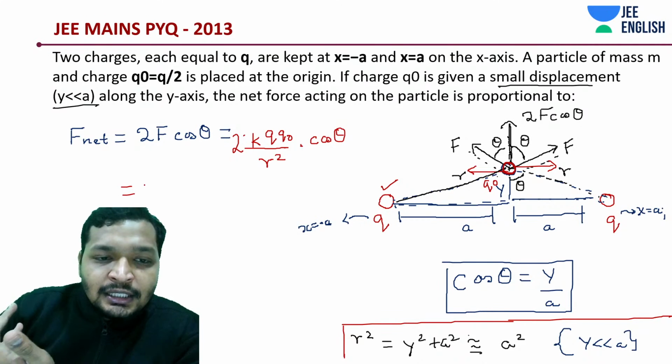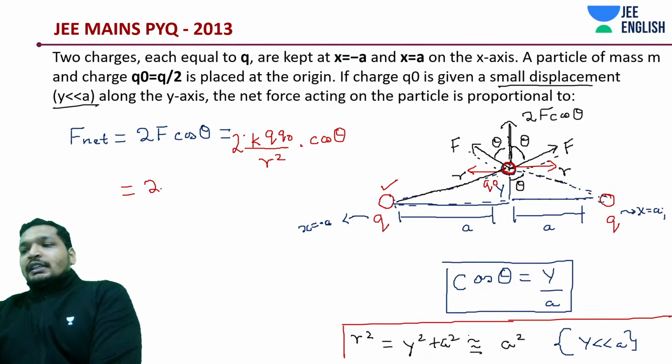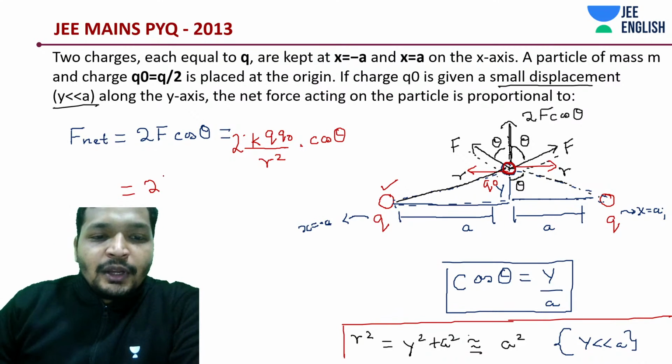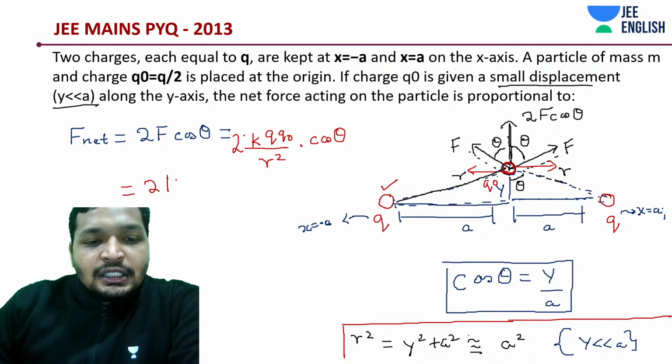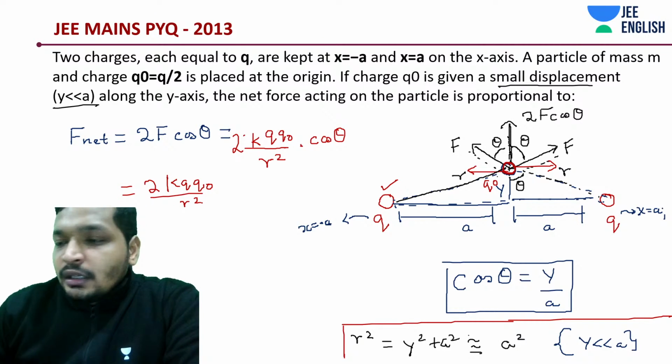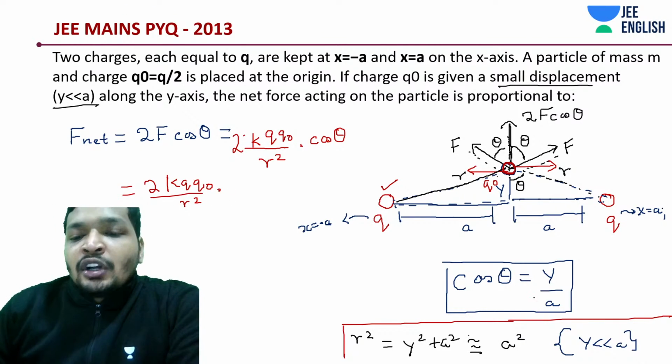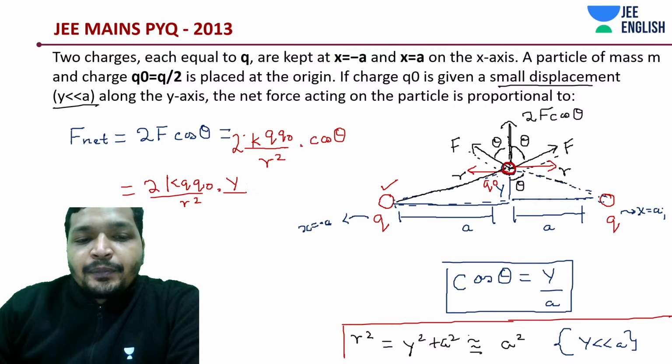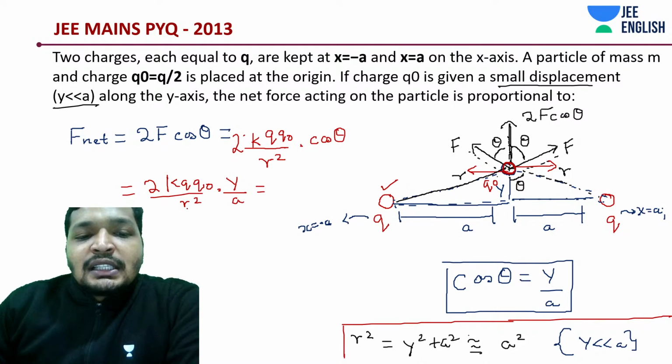So logically, you are thinking that it should be inversely proportional to y. As per the question, it comes out to be K Q naught by r square into how much is cos theta? Y by a. How much is r square?